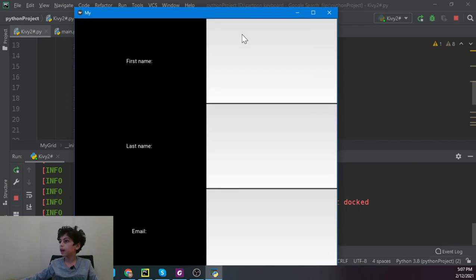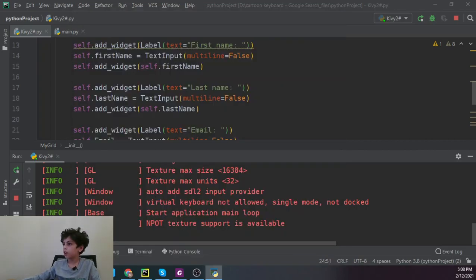So yeah, let's say my first name is Mohammed, my last name, and we're going to type in our email. You see here your name. When you press enter, it's just going to take you to the next one. You see here I haven't done anything. Here I'm going to press enter, and when I type again, it's doing nothing. So when I press enter, I'm done typing, because it's not multi-line.